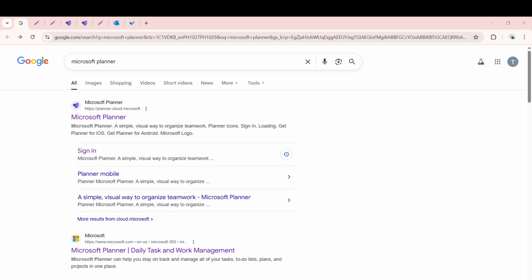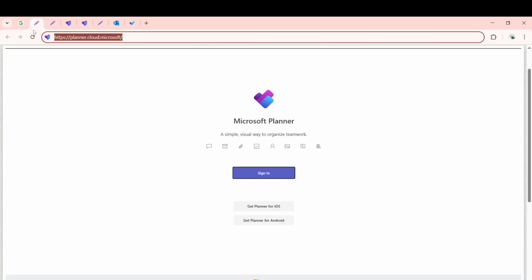First things first, you'll want to open your preferred web browser and type Microsoft Planner into the search bar. Once you hit Enter, you should see Microsoft Planner appear in your search results. Click on it to open the program.